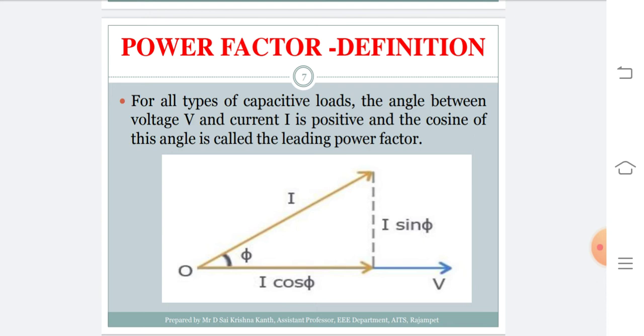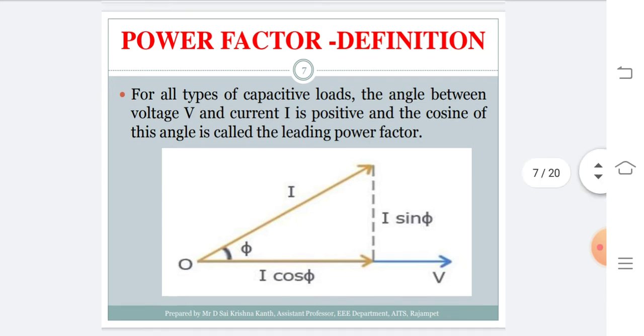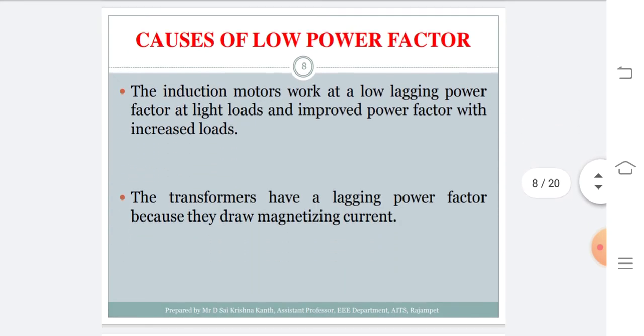Okay, that is the knowledge regarding the power factor. Now coming on to the different causes of low power factor. There are 5 different causes, which are the major ones in a power system, that lead to low power factor in the given distribution system.